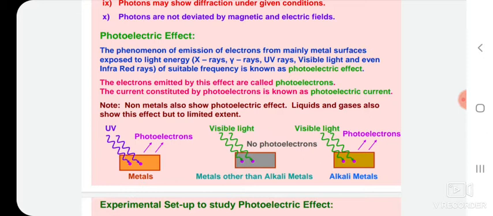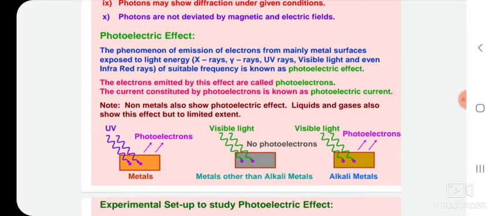When light of suitable frequency is incident on the surface of a metal, an incident photon can eject one electron. That ejected electron is called a photoelectron, and it carries a current, and this overall phenomenon is called the photoelectric effect.